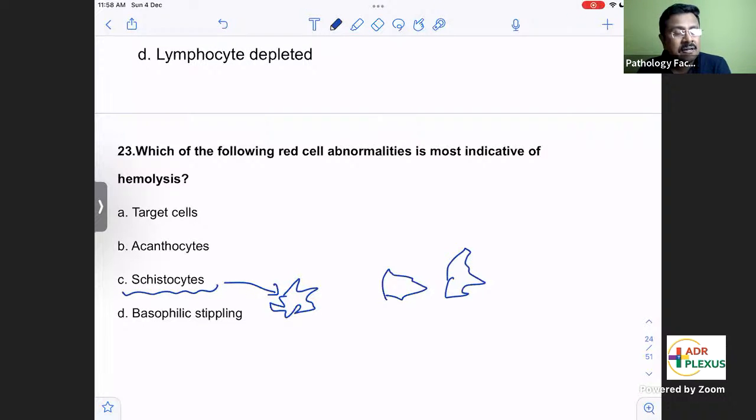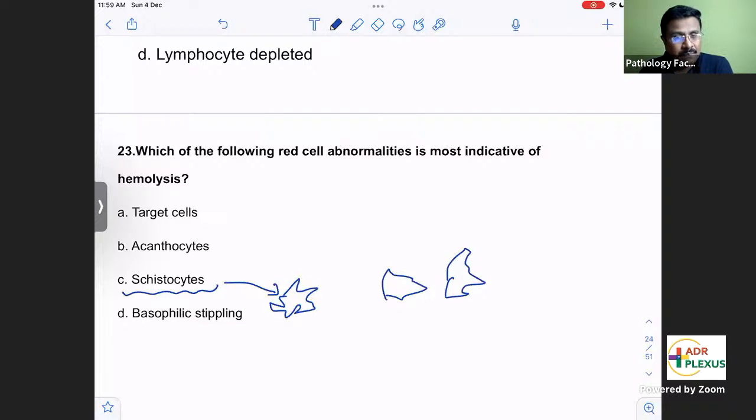Schistocytes. Where will target cells be seen? Target cells are most commonly seen in thalassemia. Even in iron deficiency anemia they can be present, but most commonly in thalassemia. Acanthocytes, where can they be seen? What is the other name for acanthocytes? Spur cells. So abetalipoproteinemia. In myelofibrosis you will see teardrop cells, Prakadishwar. Acanthocytes in liver disease, and you will get them in abetalipoproteinemia.